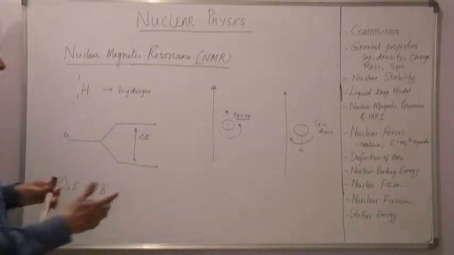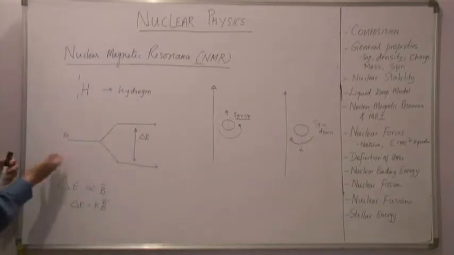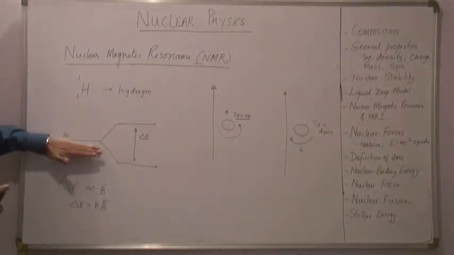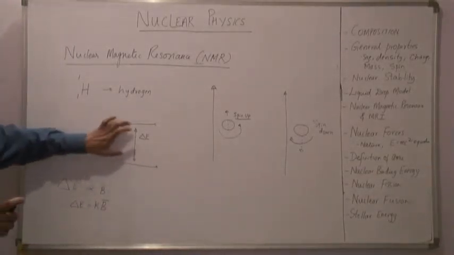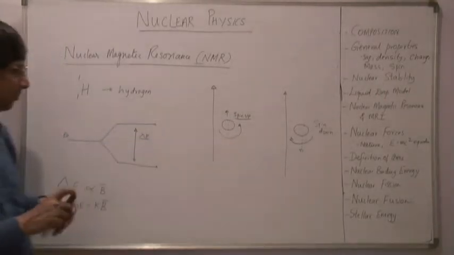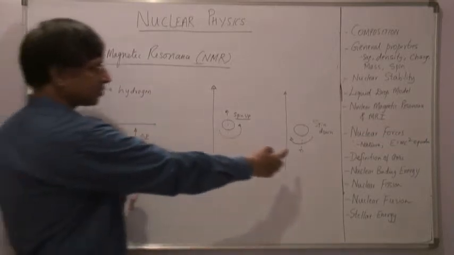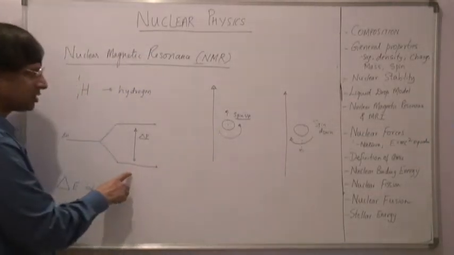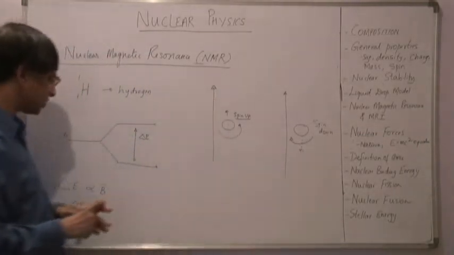Only two values. Effectively, when I translate that to the energy level diagram, I find that the energy level E naught is now split into two energy levels in the presence of a magnetic field. The higher energy level corresponds to the spin down position, and the lower energy level corresponds to the spin up position.